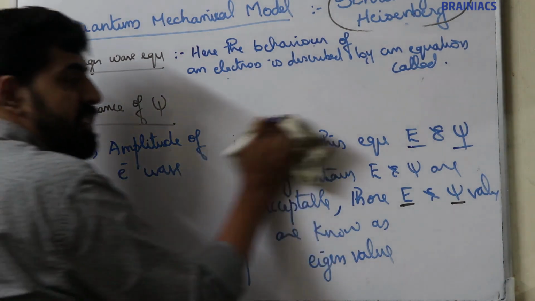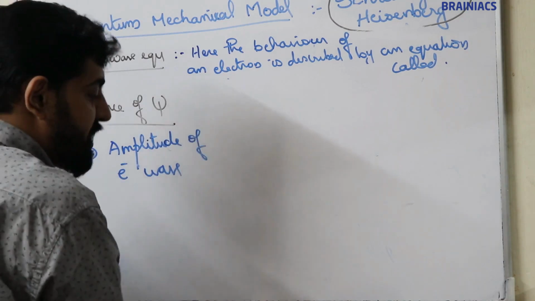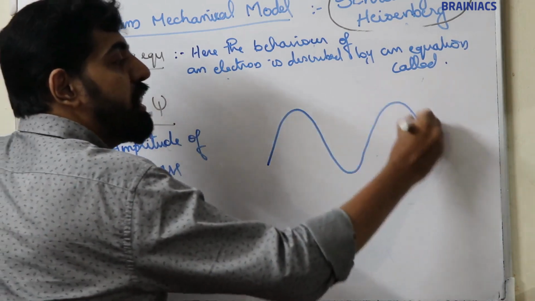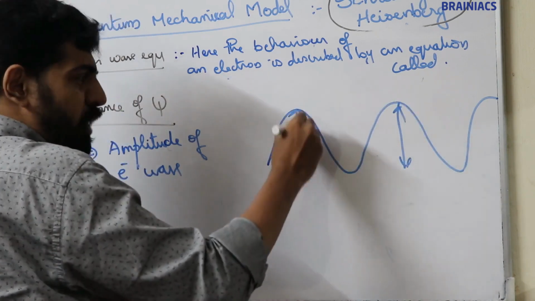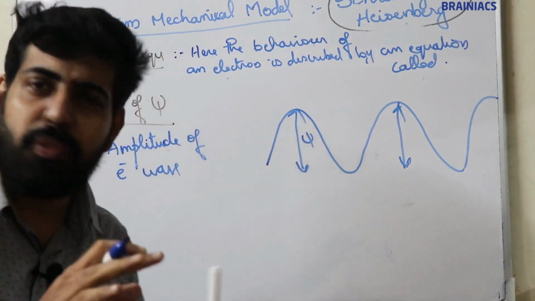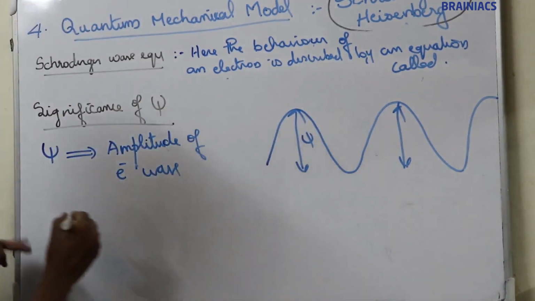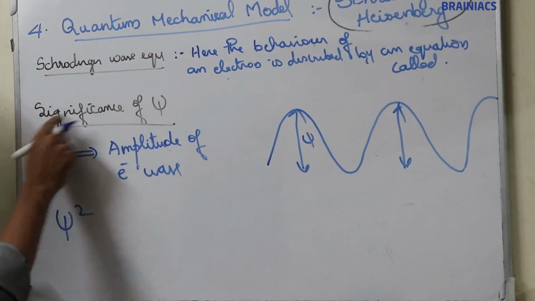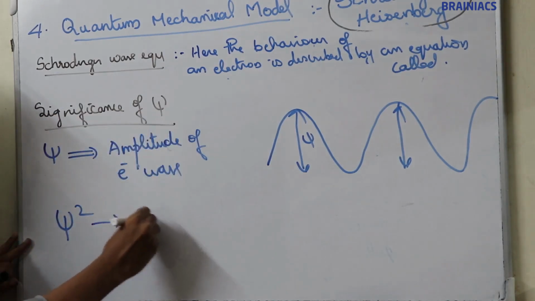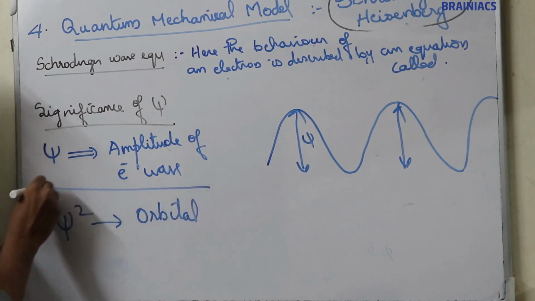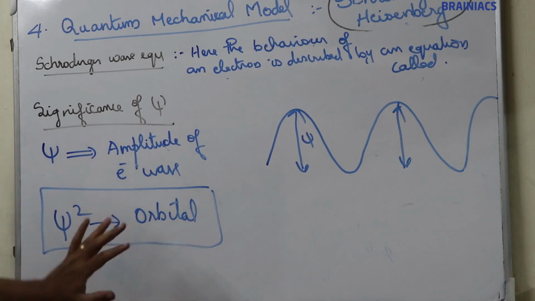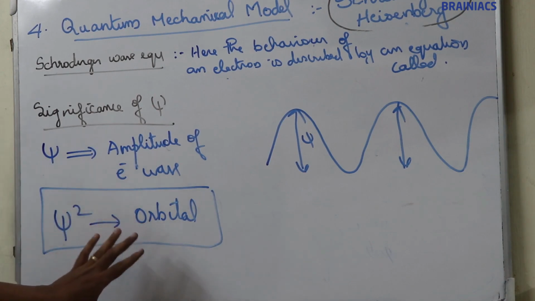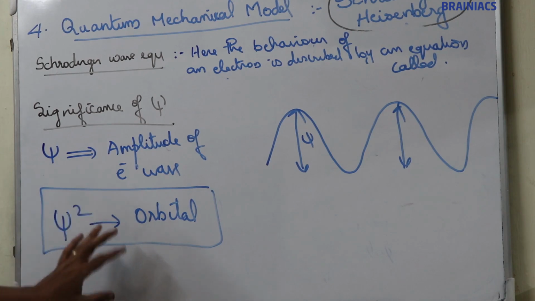It just gives the amplitude of electron wave. Psi value just gives the amplitude of electron wave. There is no significance for psi. But psi square has some significance. If you square the psi value, it will give the orbital, that is the region where there is maximum probability to find an electron. So the psi square value is significant. It will give the orbital of an electron around the nucleus.